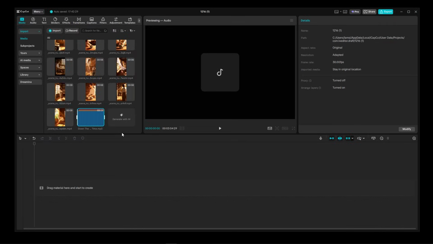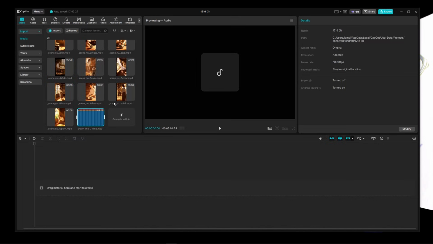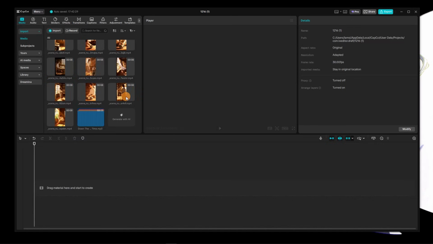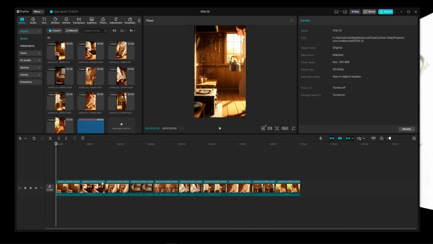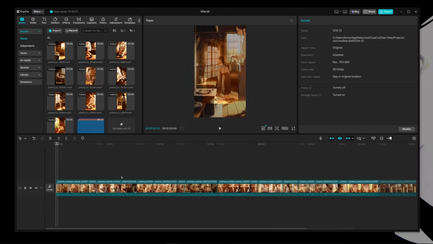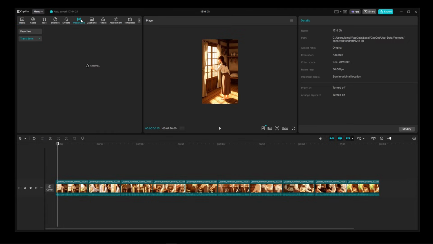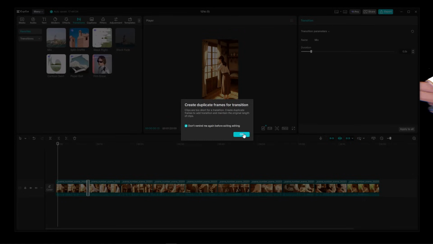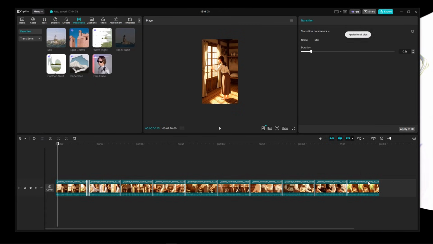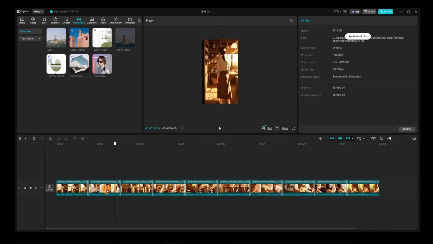Now we will do the editing. Here, I use CapCut software. For all the videos we downloaded earlier, we just insert or drag them to the timeline below. Then make sure all the scenes are in the correct order. Once that's done, we can add transitions. For transitions, I usually use mixed transitions. Then we just apply them to all clips so that each scene has a transition.